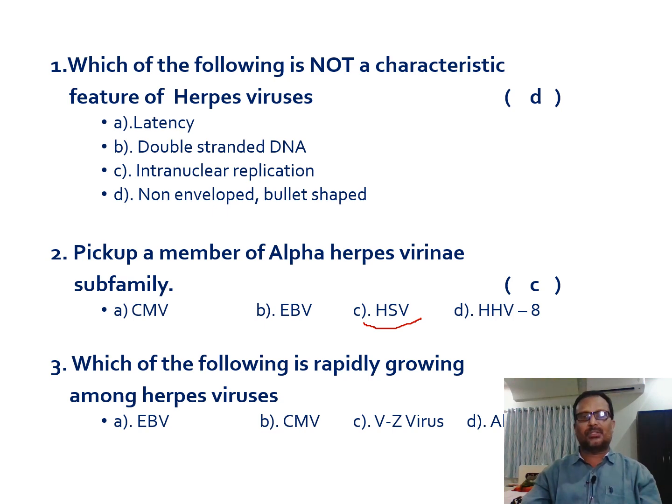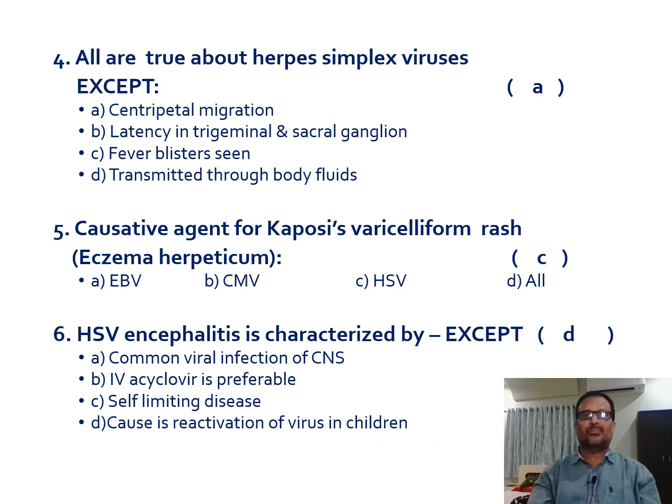Accordingly, varicella zoster virus comes under alpha herpesviridae, and Epstein-Barr virus and cytomegalovirus come under gamma as well as beta herpesviridae. So the answer would be varicella zoster virus. Not only varicella zoster virus, even herpes simplex virus 1 and 2 are also rapid growers.